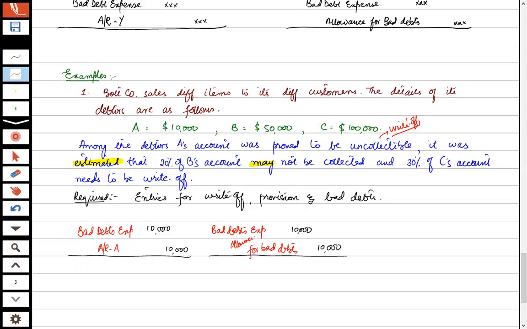Now it is said that 30% of these accounts need to be written off. Again, write off. So 30% of these accounts is 30,000. That is bad debts expense debit, and accounts receivable C credit 30,000.